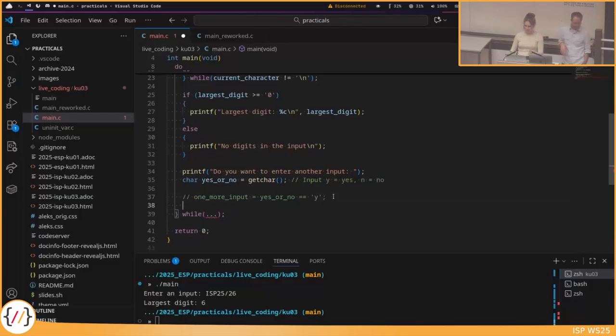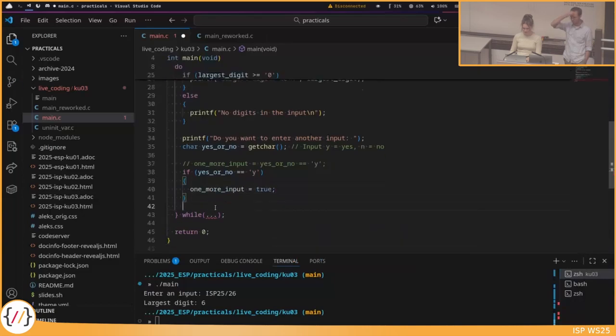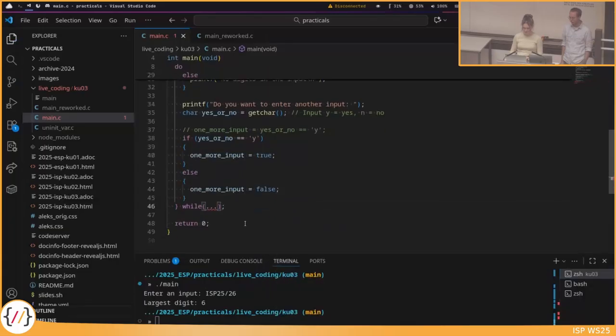So this would be the same as if you write: if yes or no is equal to Y, then we set one more input to true, and else we set one more input to false. So you can write this in this one-line thing that Julia commented out before, or you can write it explicitly in this if-else. Both is fine, of course.